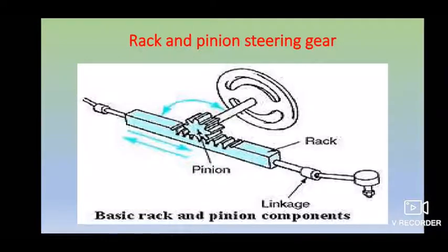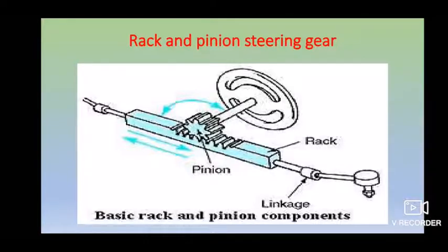So let's move on to another very important one, which is rack and pinion type. This is a very simple steering mechanism: one is the rack and another one is your pinion. Many of the small cars right now use the rack and pinion steering type itself, where you have fewer components and less effort is required to make your turn.